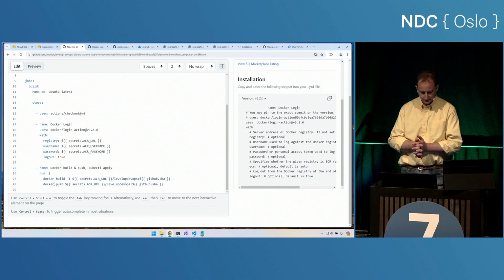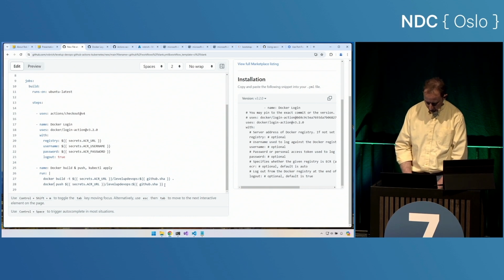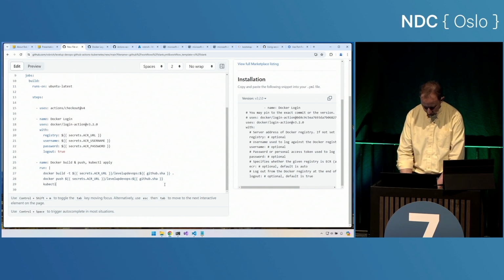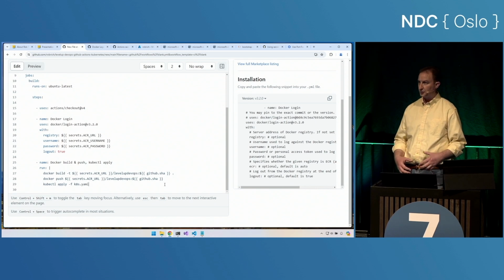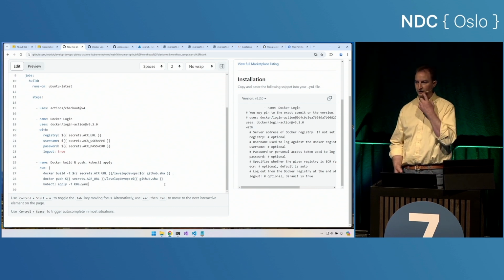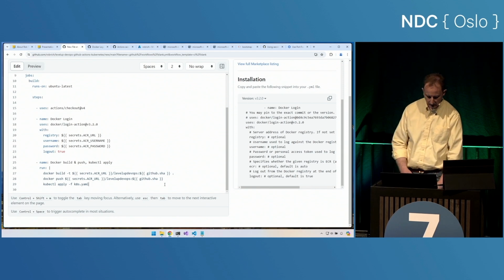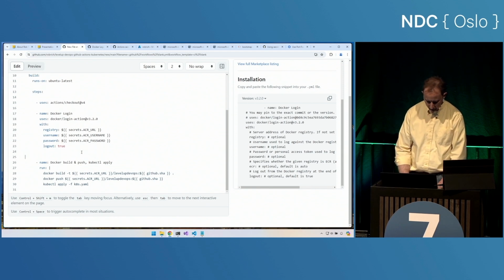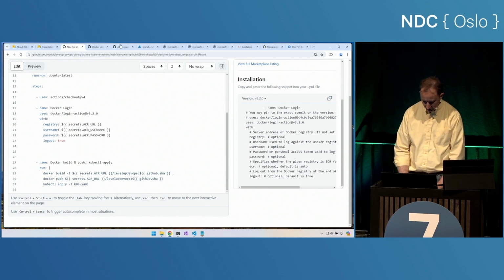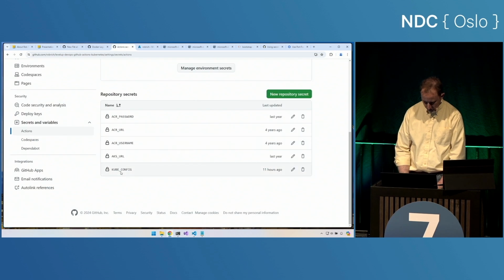Registry. Perfect. The next thing we want to do is kubectl apply -f k8s.yaml, and that will run our Kubernetes YAML file into our Kubernetes cluster. Well, in a similar way, we need to log into Kubernetes. So we do have a secret here that is our kube config.